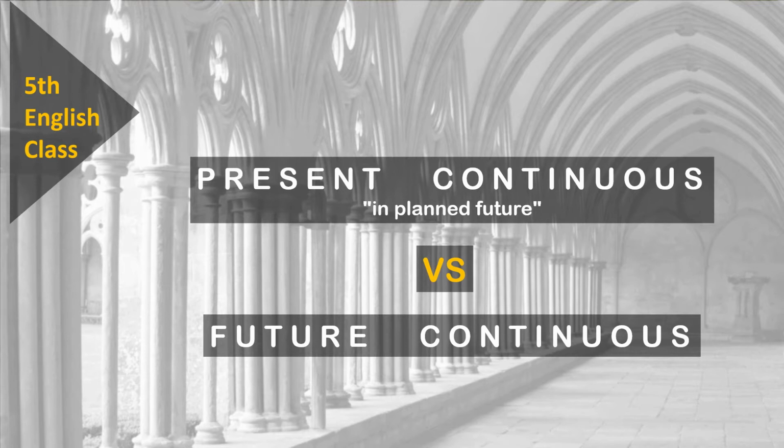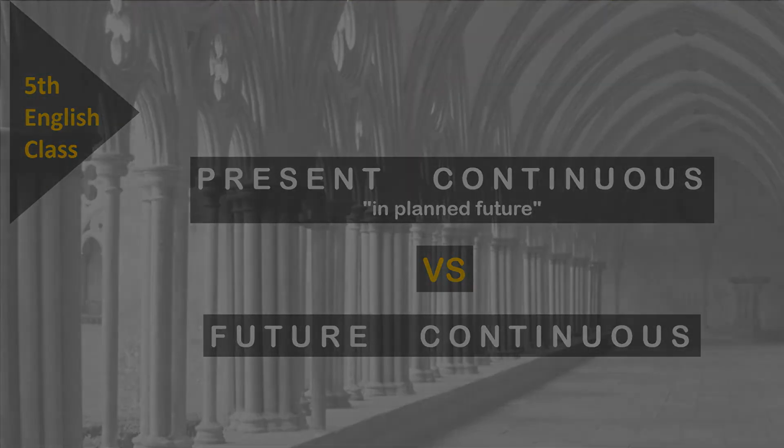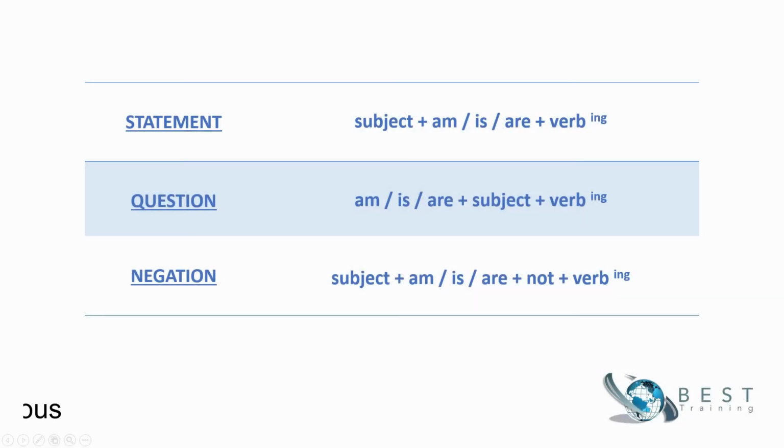Today we'll talk about present continuous versus future continuous. Both can be used to talk about our future plans. I'd like just to remind the form of the present continuous, because I'm sure every student knows that. As you see, we use the helper verb be in simple present with the ing form of any verb. In this video, let's focus on the use. It's our purpose.